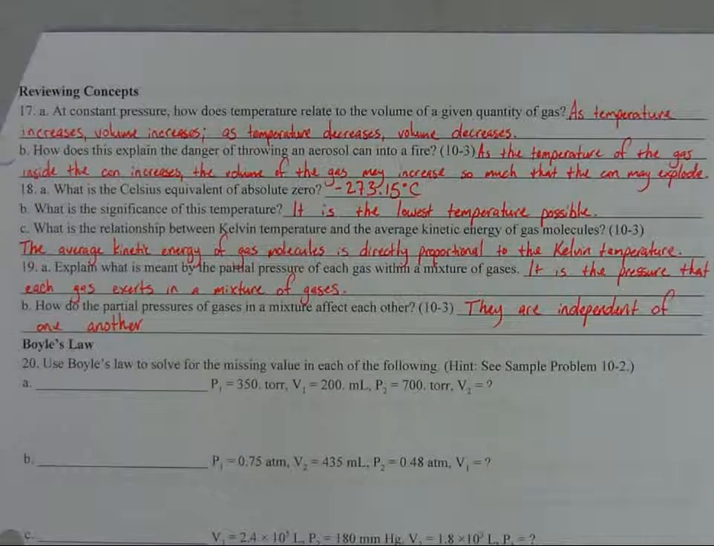Number 18. What is the Celsius equivalent of absolute zero? Remember, absolute zero is on the Kelvin scale, and it describes the movement of particles. But what's the Celsius equivalent? It's negative 273.15 degrees Celsius. It's very, very cold.